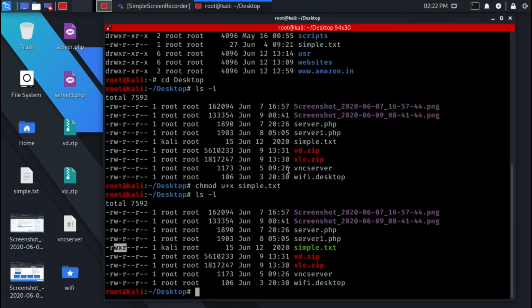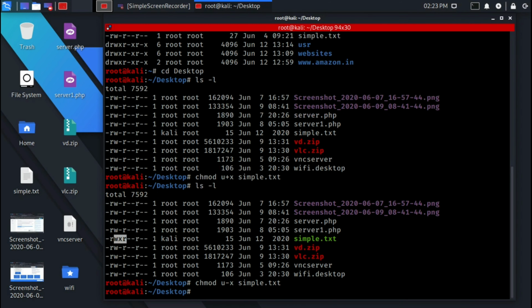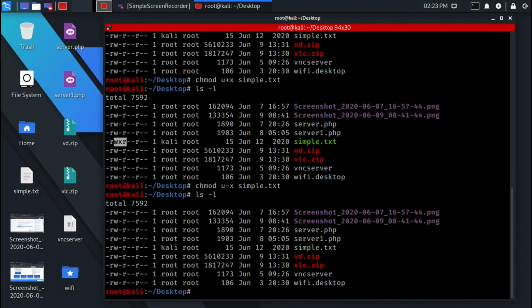To remove permissions from a file, simply change this plus sign to minus and it will remove the permission for us. In this way you can give and remove permission from the file. Now this same command works on a directory, works on a link, and also works on a file. You could use it any way.